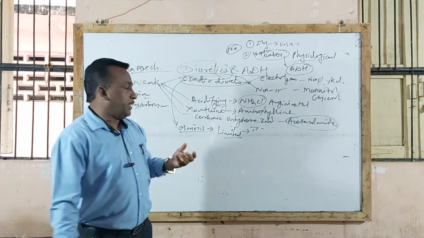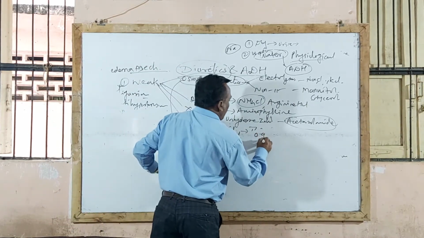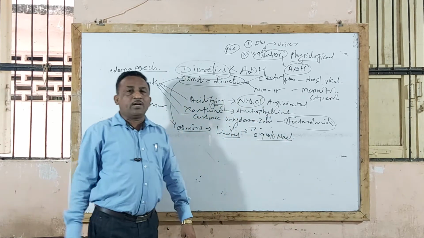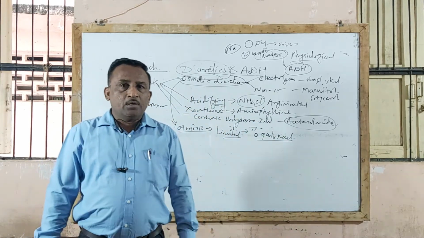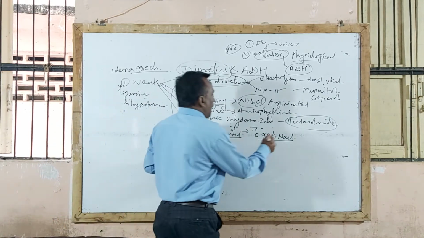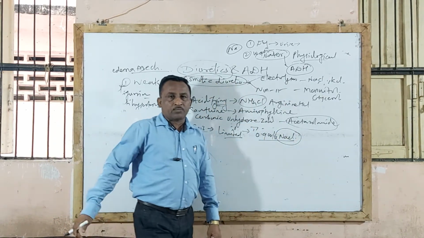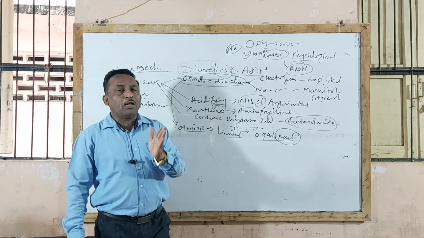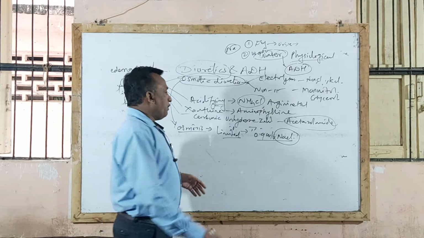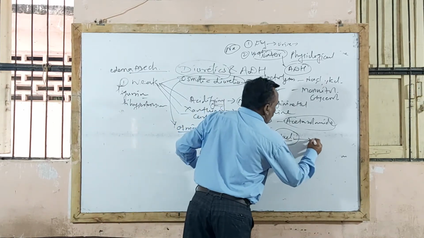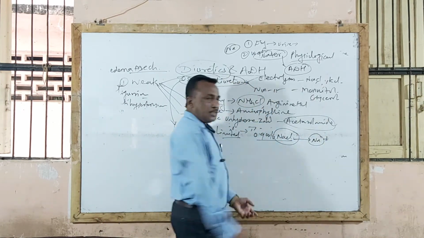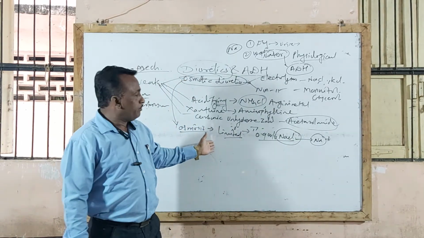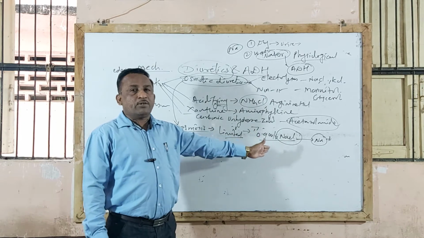nowadays we see that 0.9% weight by volume sodium chloride injection or sodium chloride solution is given to the patient. This sodium chloride acts by an osmosis mechanism. When sodium chloride is given, the excess concentration in glomerular filtration facilitates excretion of sodium from the body and decreases reabsorption of sodium, and thereby by the osmosis mechanism it is used as a diuretic agent.